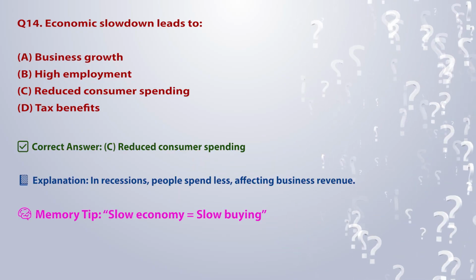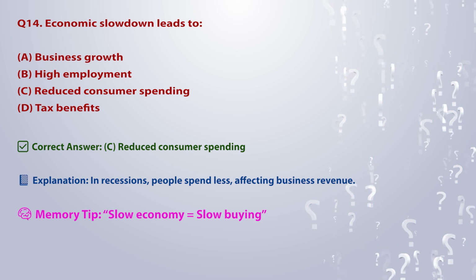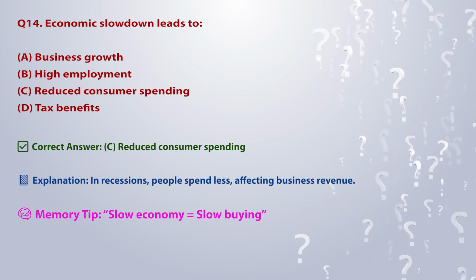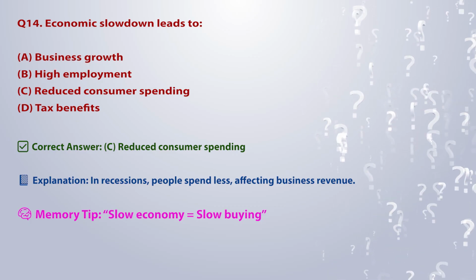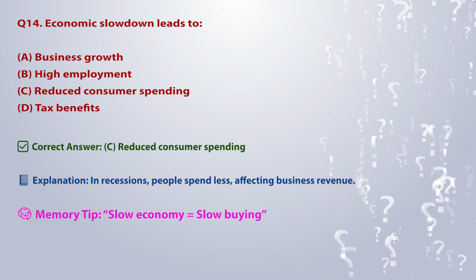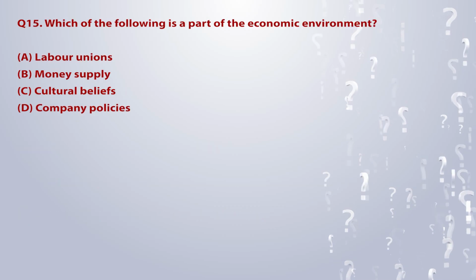Correct answer: C. Reduced consumer spending. Explanation: in recessions, people spend less, affecting business revenue. Memory tip: slow economy is equal to slow buying.